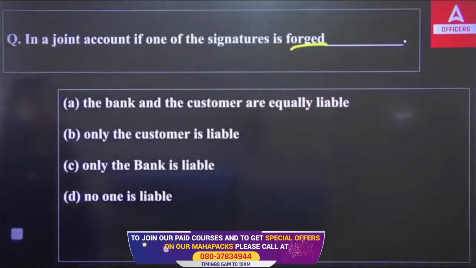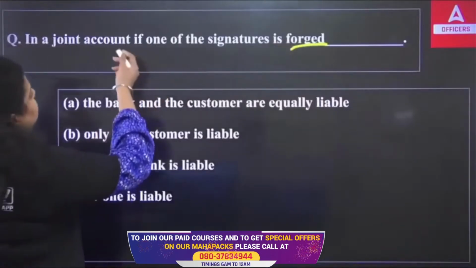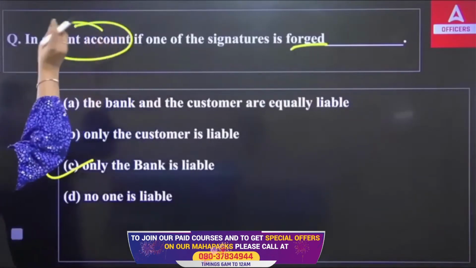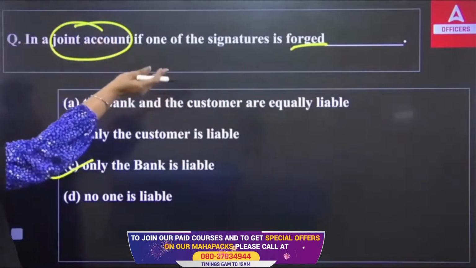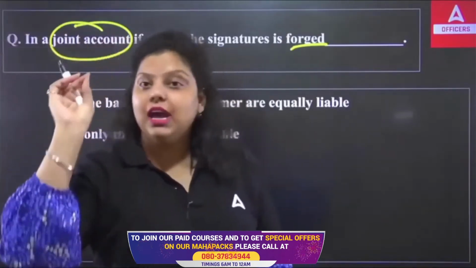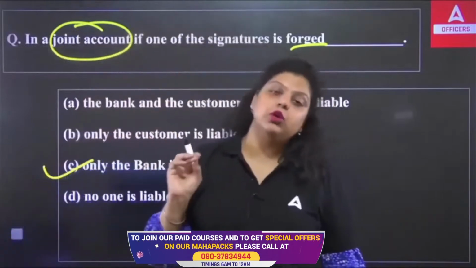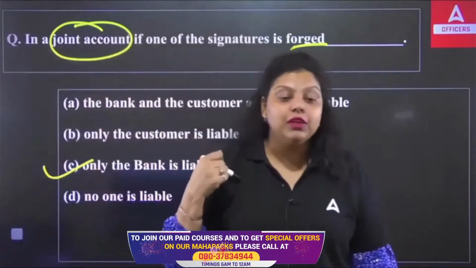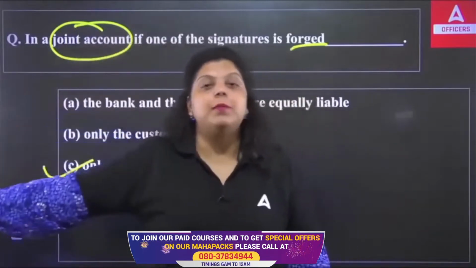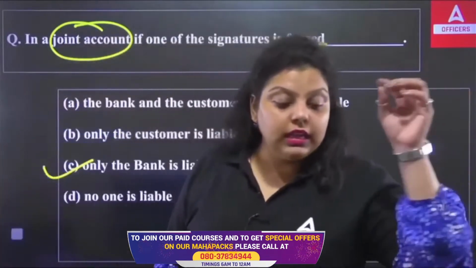In that situation, the bank is liable, because they are the primary customer of your bank. So if their signature is forged, it means their signature is available with you. They opened the account, they have given you the KYC, they have given you the official valid documents, they have given you their signature. So you had their signature, still the forgery happened in their account, in their signature.